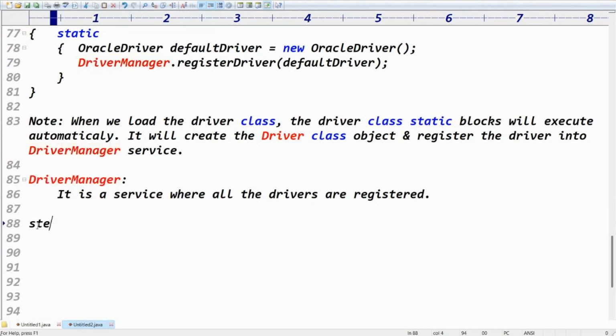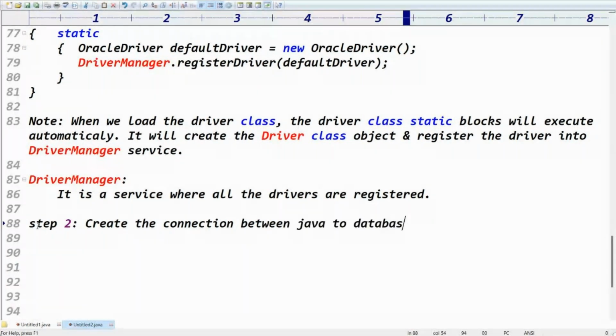Okay, coming to step two. Step two is to create the connection, between Java and the database. Previously, where is the driver registered? In the driver manager service, right?